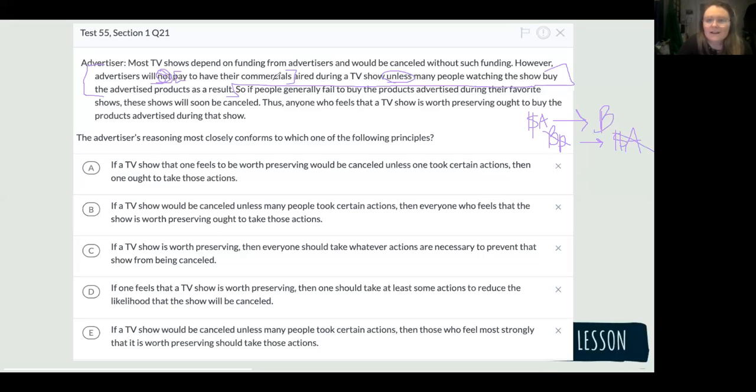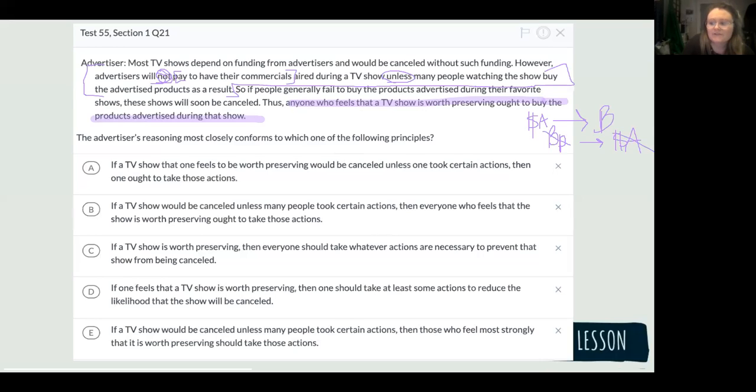Okay, so if people generally fail to buy the products advertised during their favorite shows, these shows will soon be canceled. All right, thus anyone who feels that a TV show is worth preserving ought to buy the products advertised during that show. So our conclusion is this last sentence. And that's what we're trying to strengthen here.